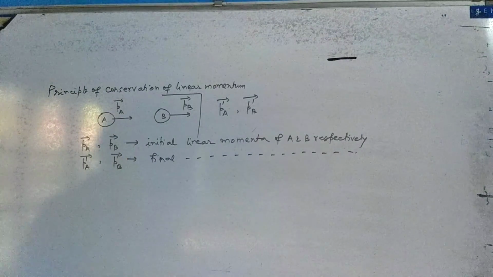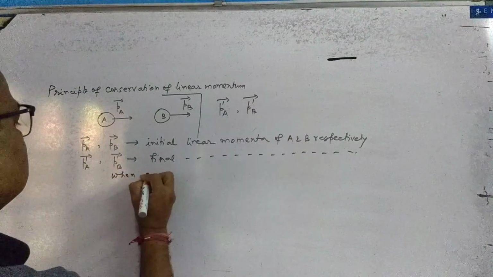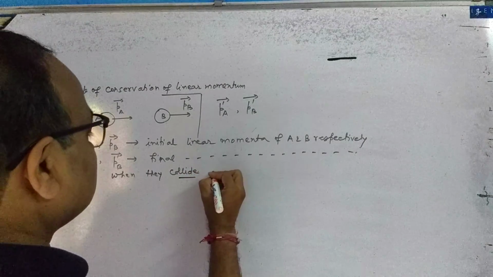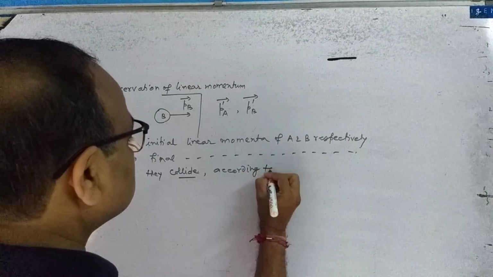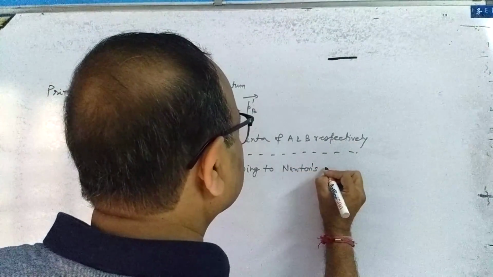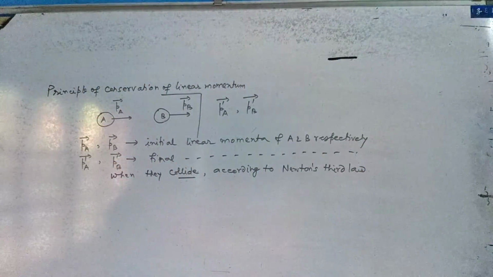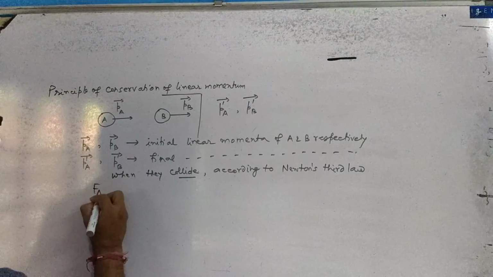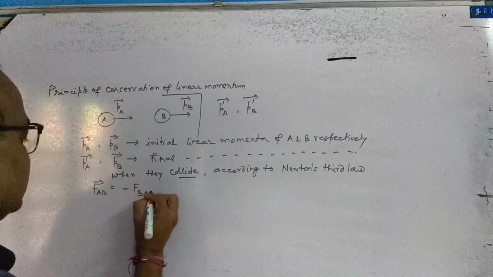Now what will happen when they collide? According to Newton's third law, F AB vector is equal to minus F BA vector.